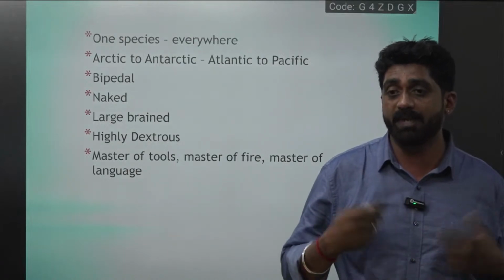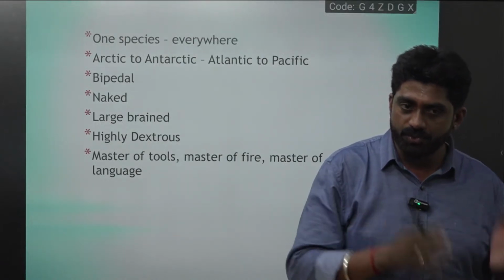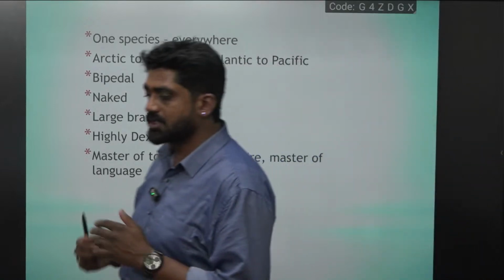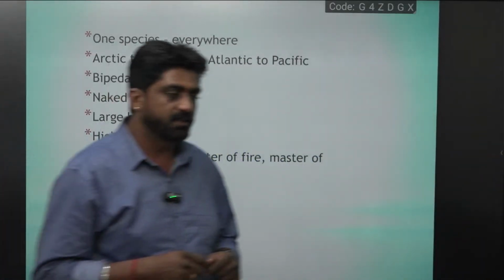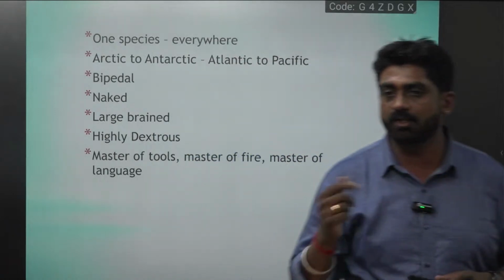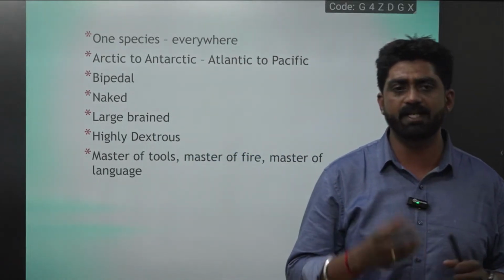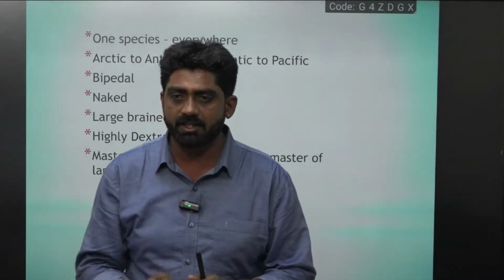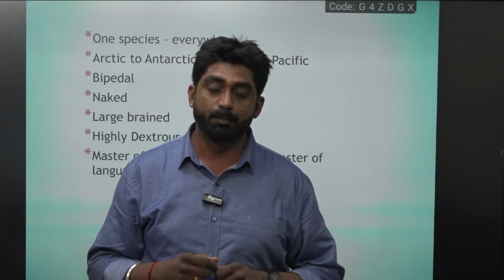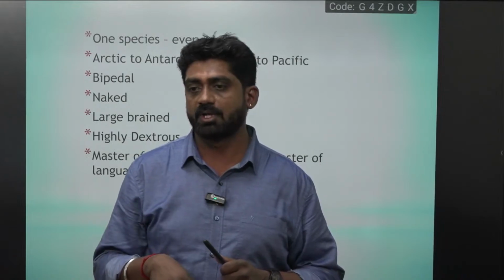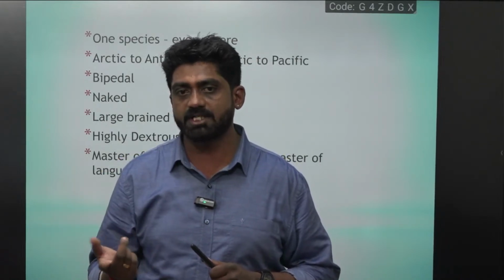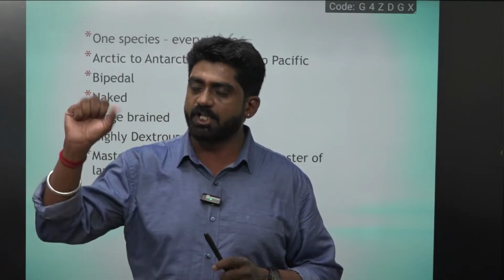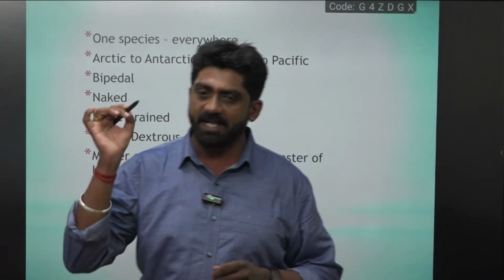He was able to make the tools. He was able to use the tools and make the tools. There is a difference between using the tools and making the tools. For example, chimpanzees use the tools, but they cannot make the tools. If I give a nut to a chimpanzee, it takes a stone, crushes the nut and eats it. But we can use the tool and we can make the tool. That is the specialty of Homo sapiens. And because of this power grip and precision grip, he was able to make and use the tools.